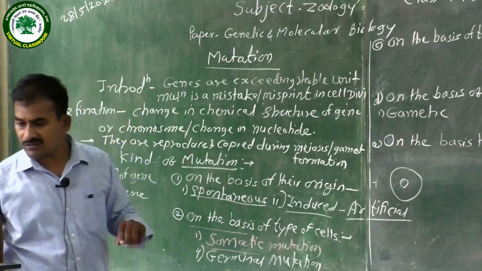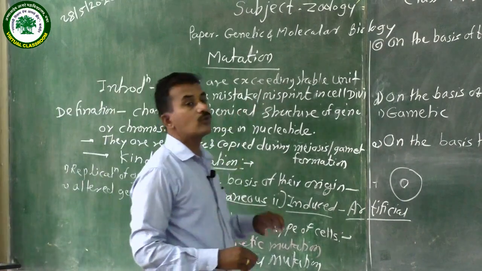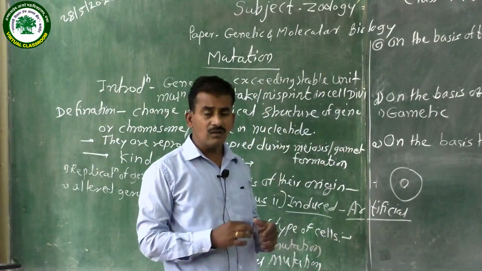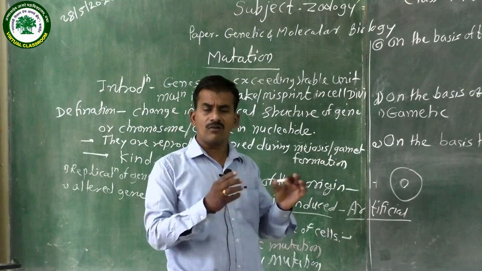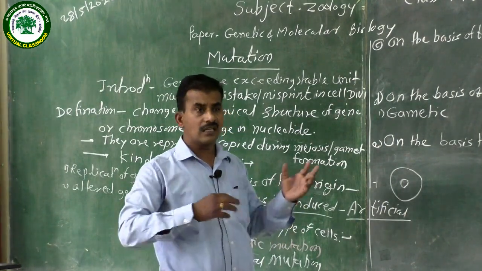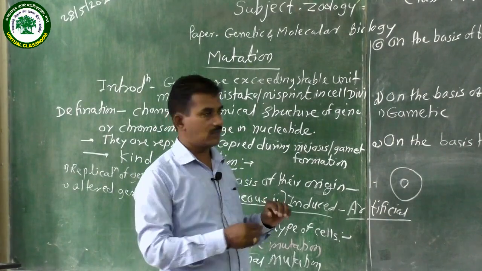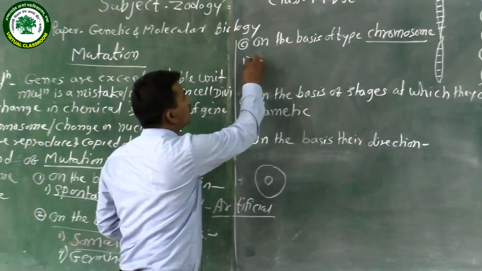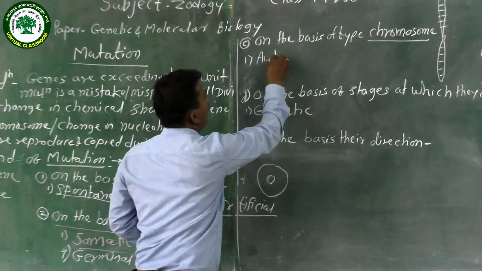Next is the classification on the basis of chromosome. In the human being, or in every organism, the body cells contain DNA and chromosomes. There are different types of chromosomes. In the human being there are two types of chromosome. One is called the autosome.